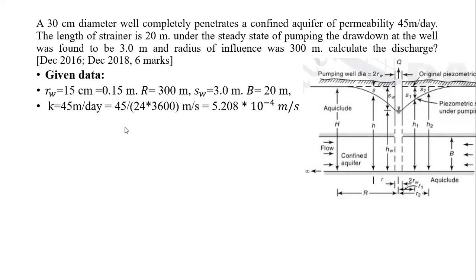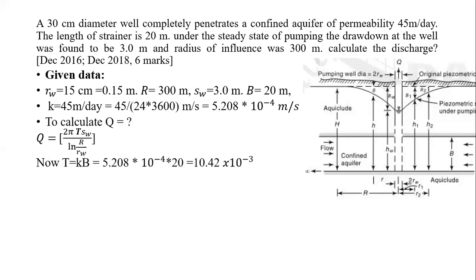Okay, have you understood how the conversion is done over here? It is 45 meters per day to meter per second. Now as usual, you have to use the formula. Next equation will be the equation of Q, that is, as in the previous example, 2 pi T into SW over ln R by RW.